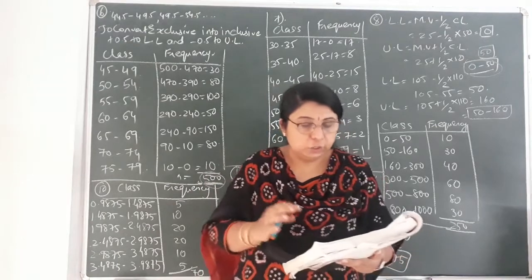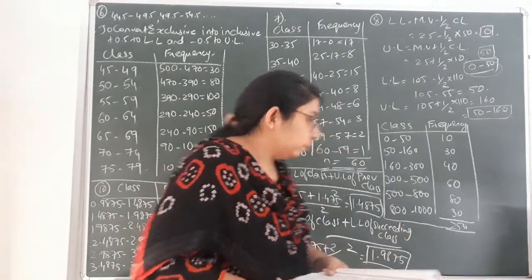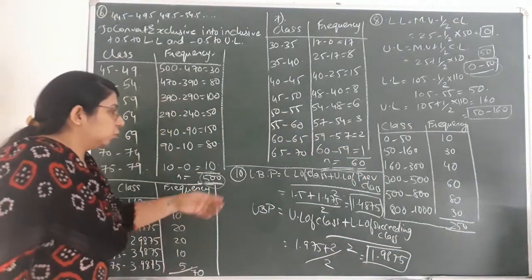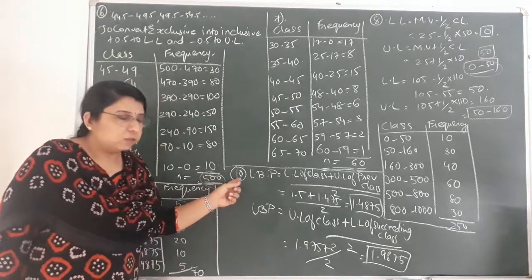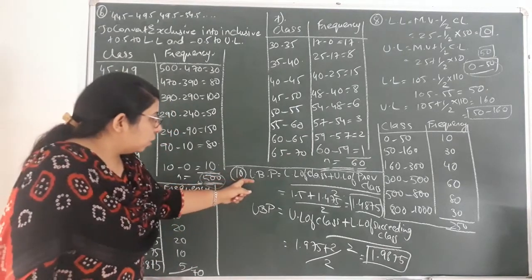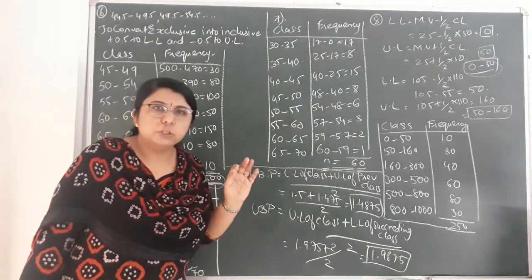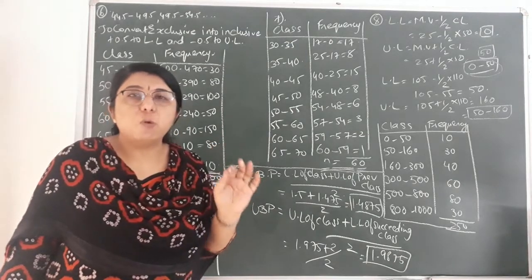The classes have been given to you, the frequency has been given to you. So let us move on to the calculation. You can see 10th question I have written over here, last one. That is, first of all, I found out the lower boundary. What has been asked in the question? To find the class boundary point.